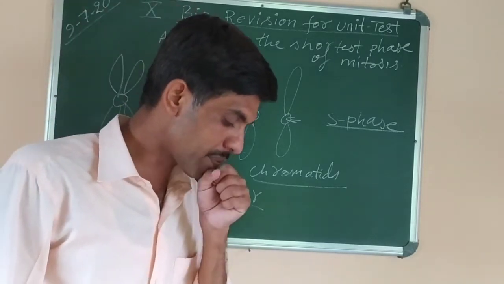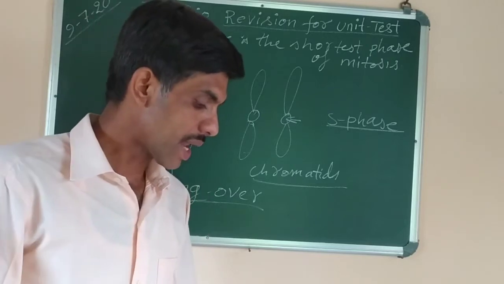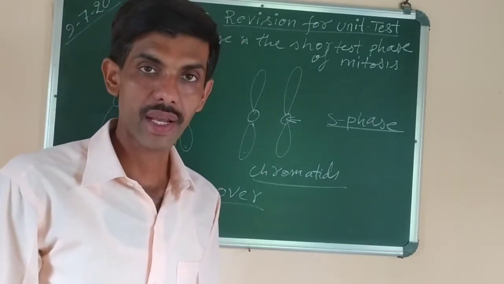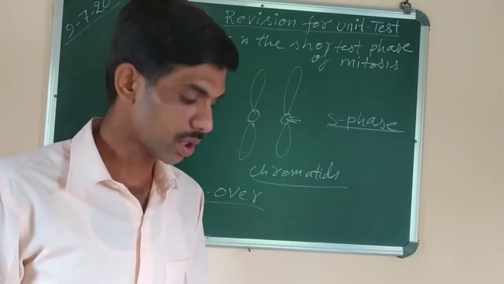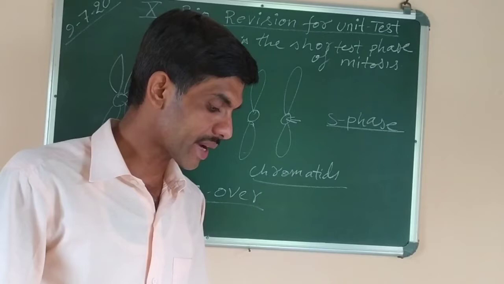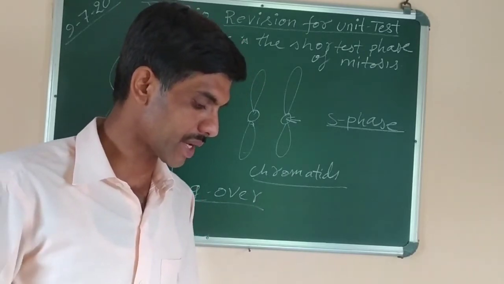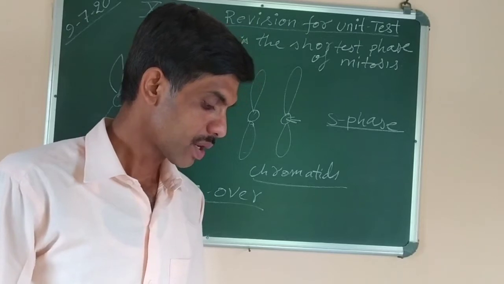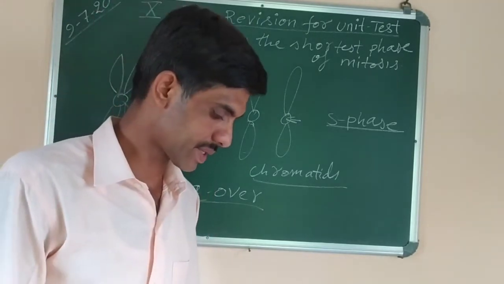Answer is mitosis division. Then number five, the largest phase of cell cycle, normal cell cycle. It is the prophase, which is the longest phase. Number six, the phase when two chromatids divide and the two sister chromatids of each chromosome separate and are drawn apart towards opposite poles. So you can understand it is anaphase.